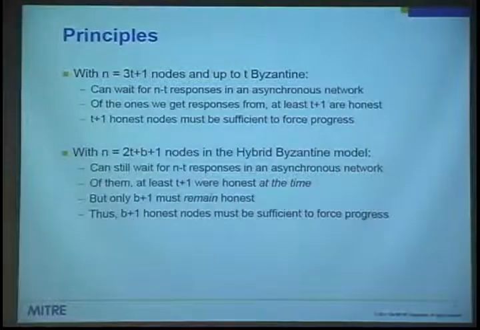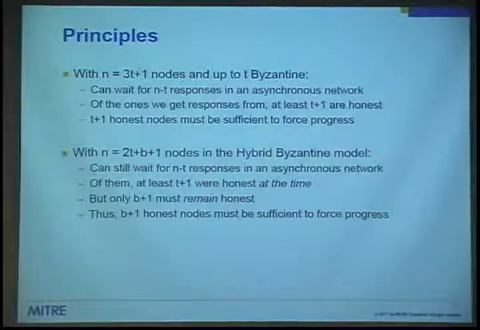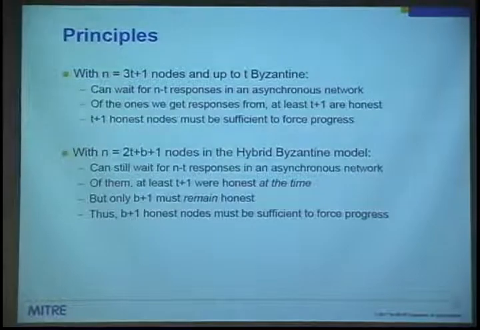Okay, what if we had n equals 2t plus b plus 1 nodes in the hybrid Byzantine model? So we can still wait for n minus t responses. That's still true. Of those, at least t plus 1 were honest at the time. Well, n minus t is t plus b plus 1. At most, b of them could have been dishonest when they actually sent their message. So you have at least t plus 1 that were honest when they sent their message, but only b plus 1 of them must remain honest later. And so we have this duality problem. So basically, b plus 1 honest nodes must actually be sufficient to force progress.